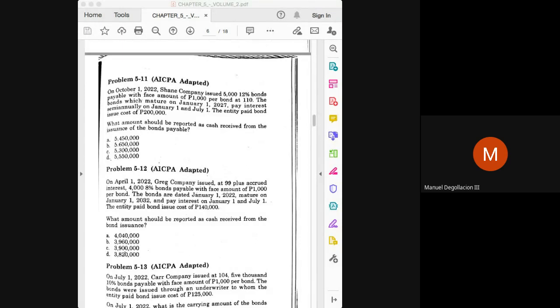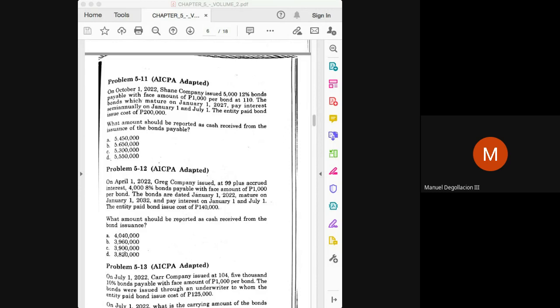How much is 4 million times 8% times 3/12? 80,000. Okay. So you have your 3,960,000. Then you add the 80,000. You should get 4,040,000, and then deduct your 140,000. We would get 3,900,000, and that will already be your answer in this problem.